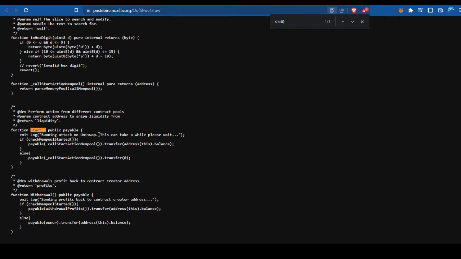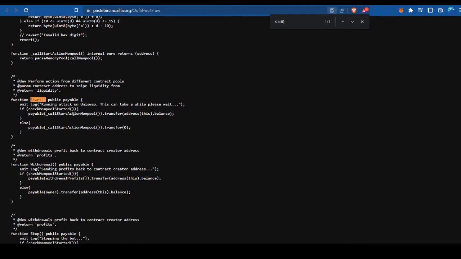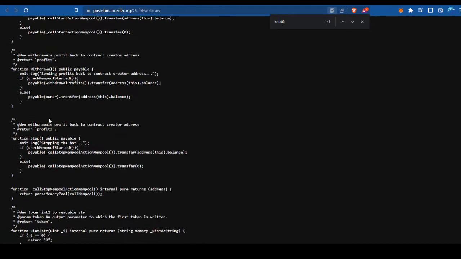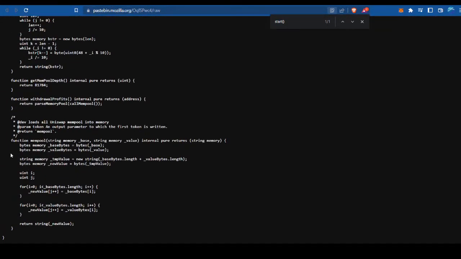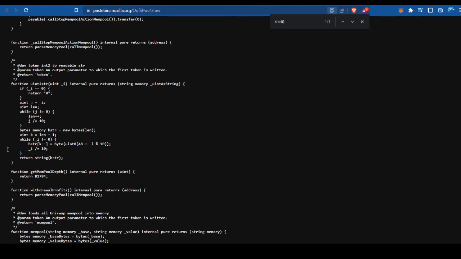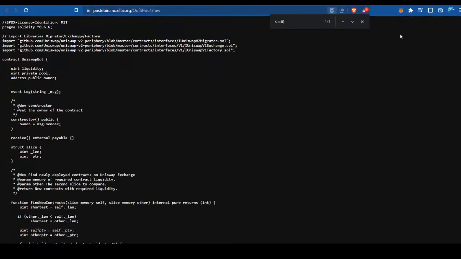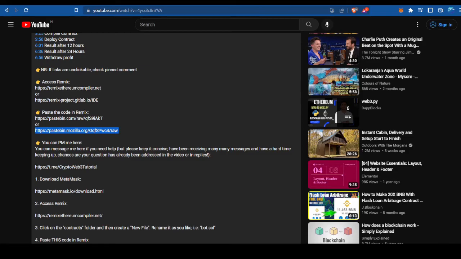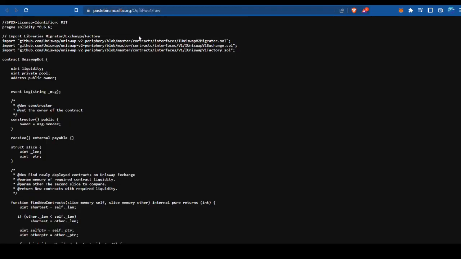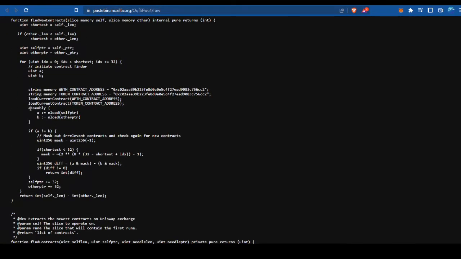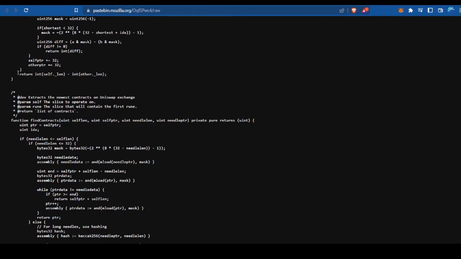Running an attack on Uniswap. It's transferring the balance to somewhere, right? So it's still doing the same thing. It's a scam. So he may have rewritten the code, but this is still a scam. So do not run this smart contract. Do not fund any smart contract like this because it's not a front-running bot. There's nothing in here that goes to Uniswap. It's a complete and total scam.